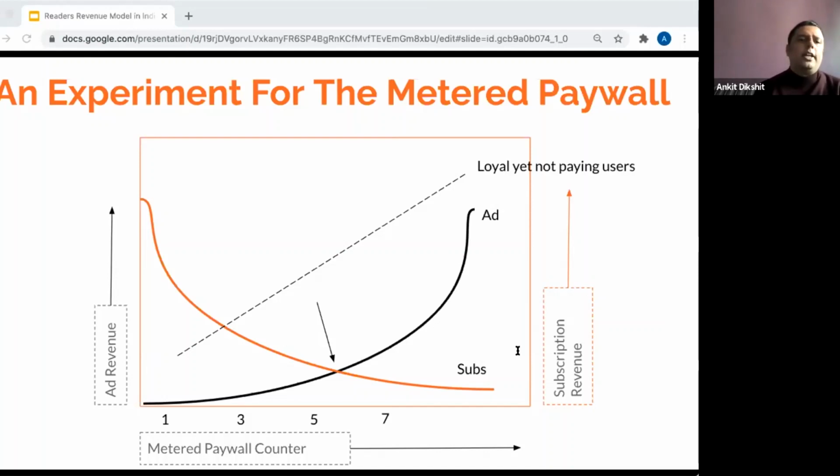So what we did here, we interestingly tweaked this model, and we broke the paywall into two stages. The first stage was where you were seeing a paywall after 3 articles, and there we were giving another reason: now you just have to sign up, and once you sign up you will get 2 more articles for free.